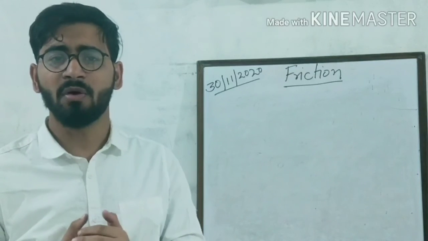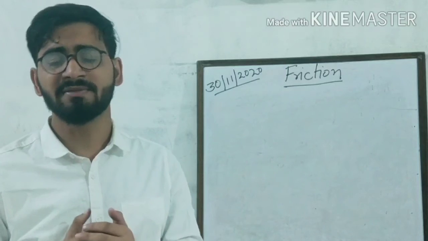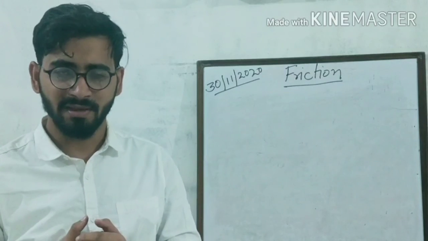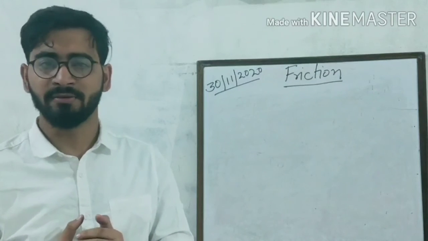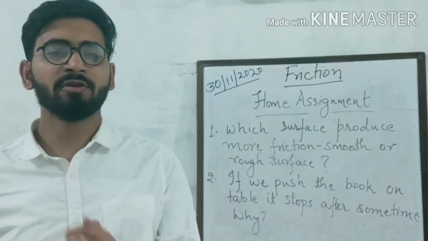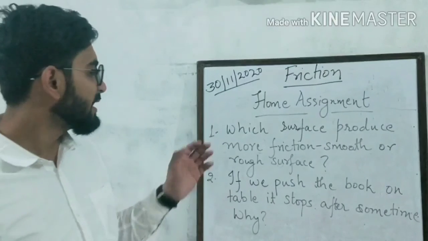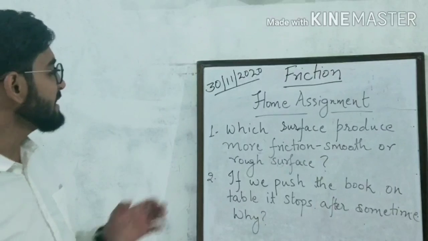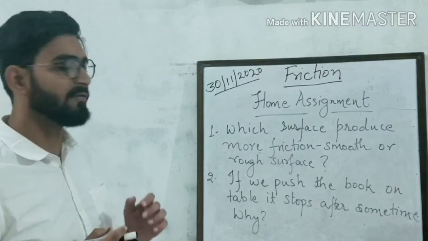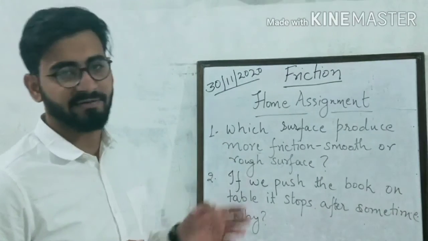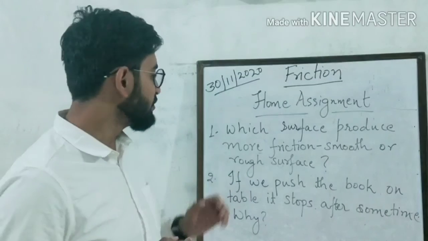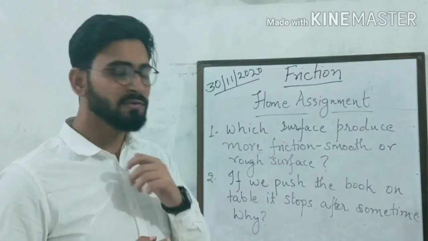I hope you all have understood all the topics very well. If anyone is having any doubt, you can ask me. Yes? No one? Okay, very good. Now write down your home assignment. There are 2 questions for your home assignment. The first question is, which surface produces more friction, smooth or rough surface? You have to tell which surface produces more friction.